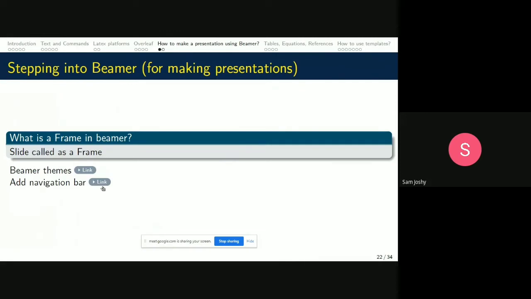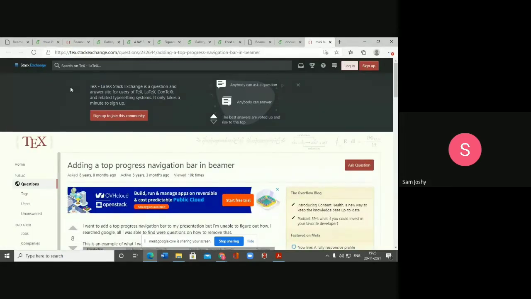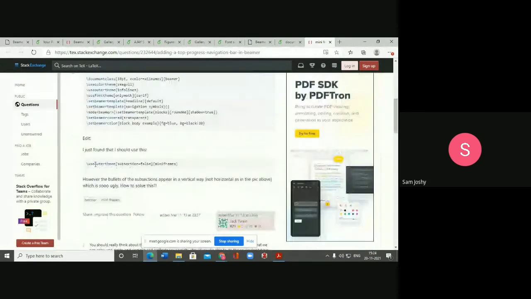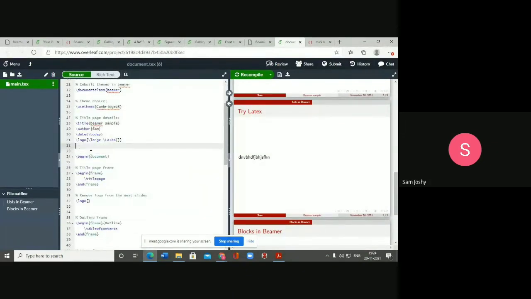Now, if I want to add a navigation bar, just like this, earlier in that presentation I haven't used that navigation bar. If I want to use a navigation bar, I can go to that site. Okay, hope you had understood this site, which I used for telling about the community, in which we have a number of experts. So if I want to add a top progress navigation bar, this is the code I have to use, and I'll copy it and put it in the document before the begin document, in line number 22. And if I do the recompiling,